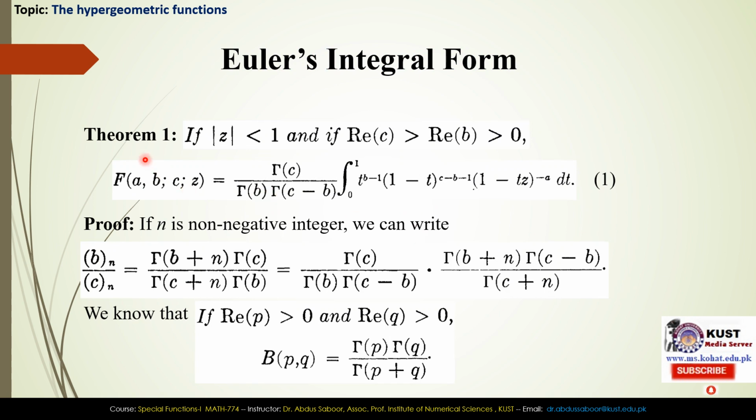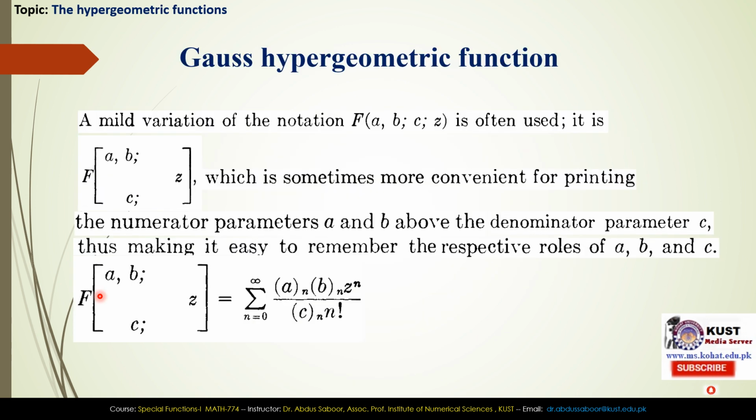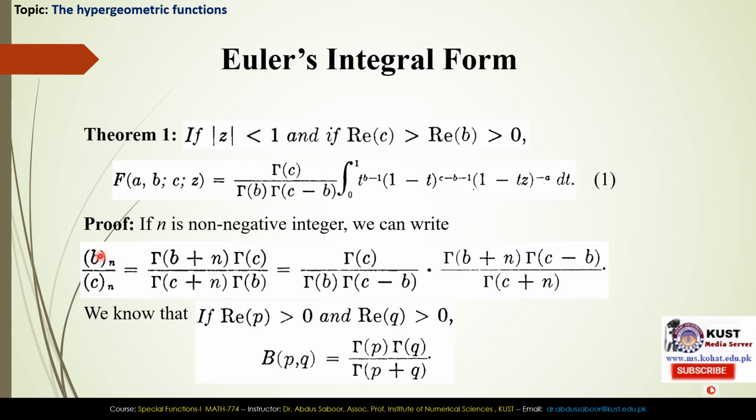Here is the theorem. If absolute value of z is less than 1, and if real of c greater than real of b greater than 0, then the integral representation of this Gauss hypergeometric function can be written in this form. So proof: if n is a non-negative integer, we can write this Pochhammer bn divided by Pochhammer cn. So we are taking it from the series form of this hypergeometric function.